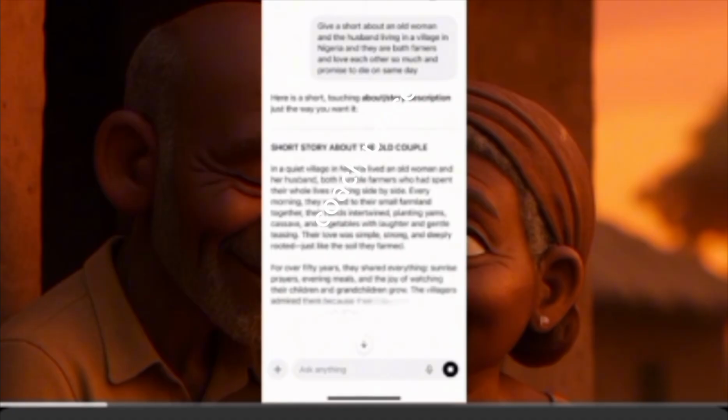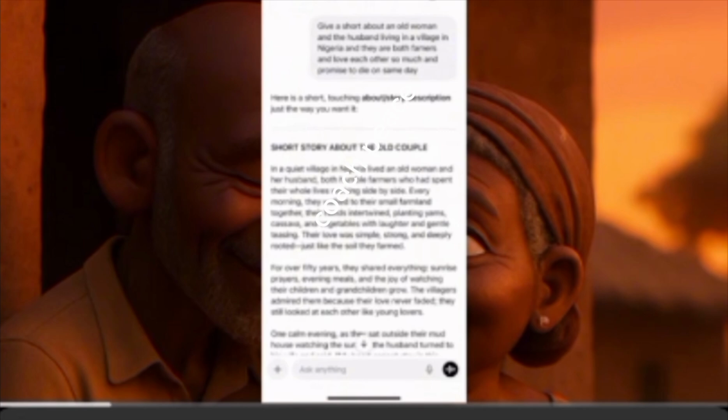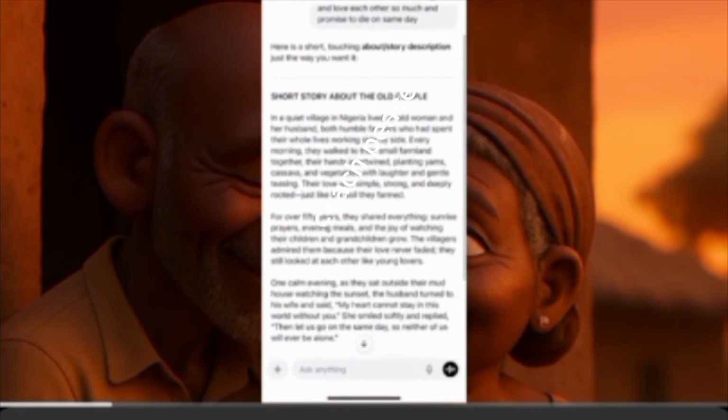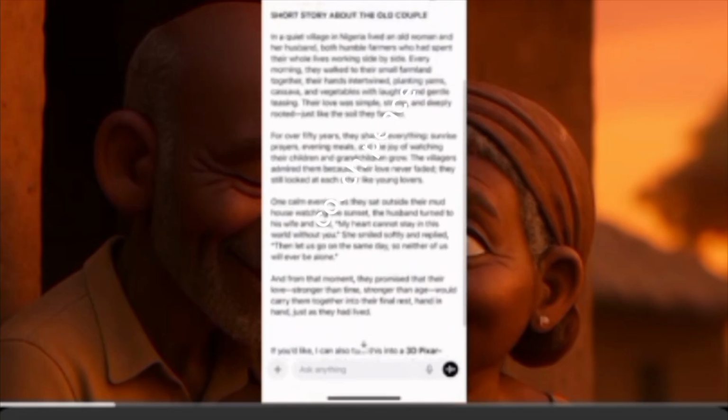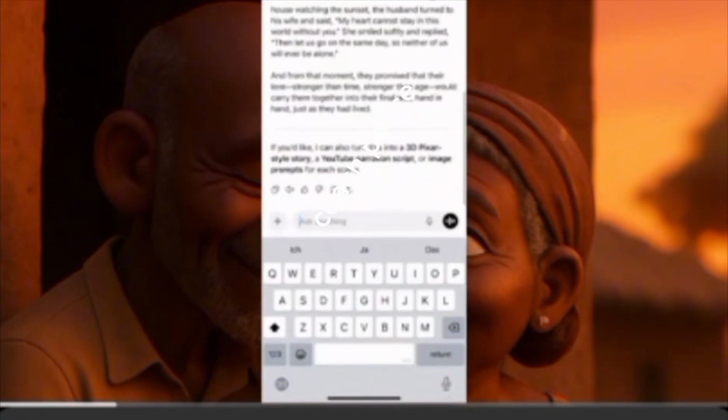Short story about the old couple in a quiet village. So they've given us: in a quiet village in Nigeria, lived an old woman and her husband. This is it. Now I'll come here and ask ChatGPT. You see here, ChatGPT says if you'd like, I can also turn this into a 3D pixel style story, a YouTube narration script or image prompt. So you see this, that is it, right?